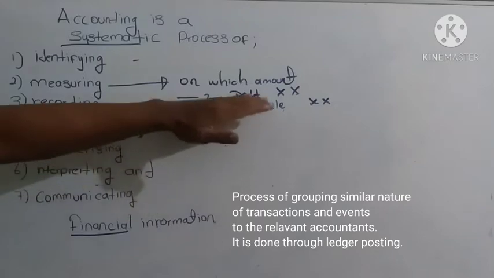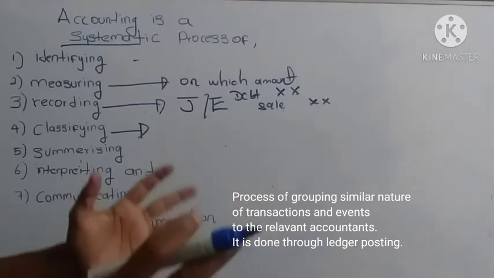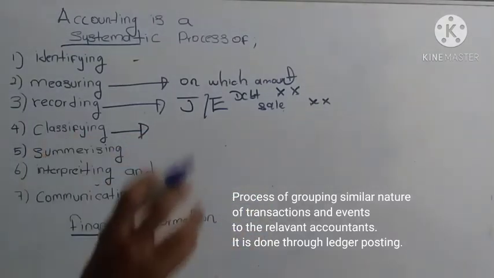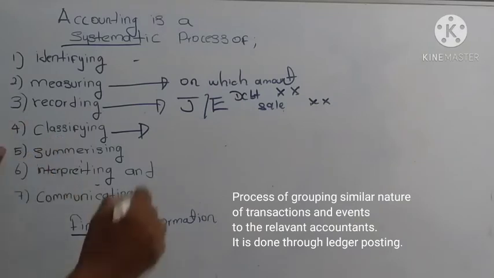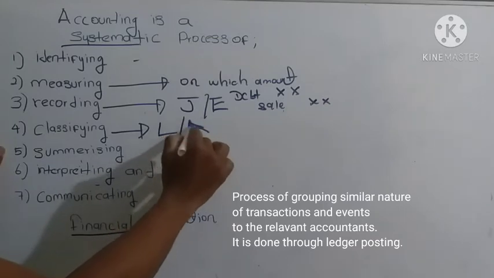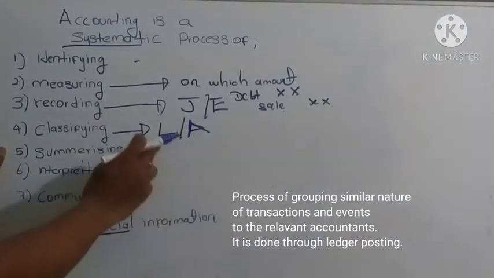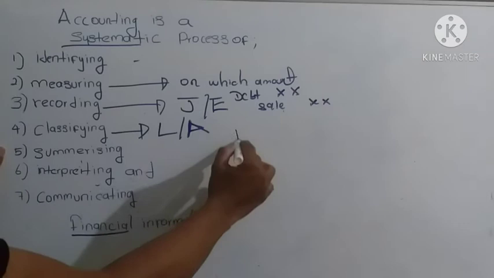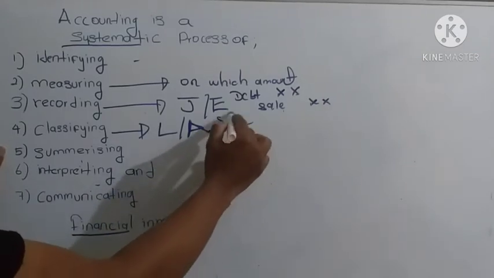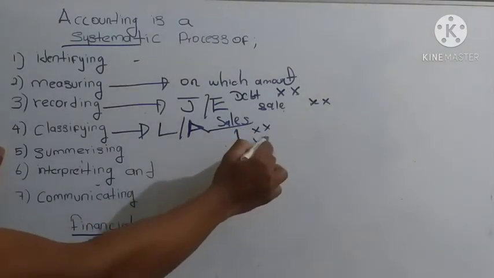Then classifying. The company will have lots of recorded transactions like this, right? Those recorded transactions should be grouped, should be classified according to their nature, right? Here ledger accounts will be created. All the recorded transaction journal entries need to be classified according to their nature. So here ledger accounts will be created. For example, sales account. Under the sales account, all the sales transactions will be grouped.